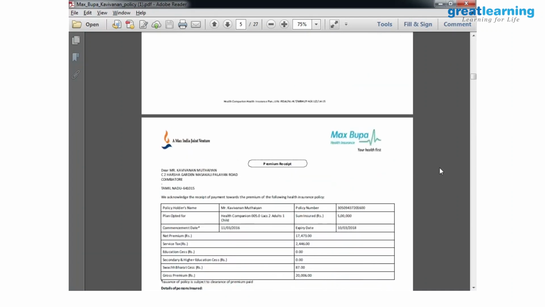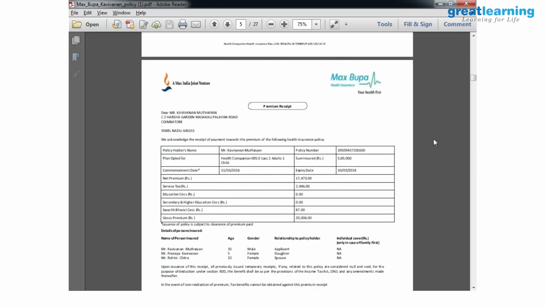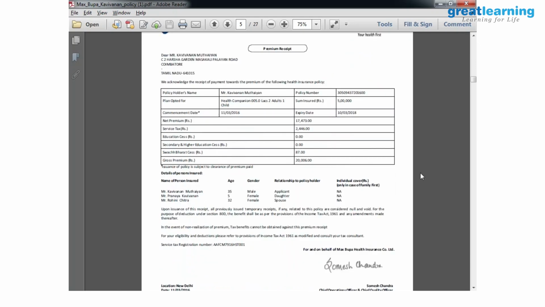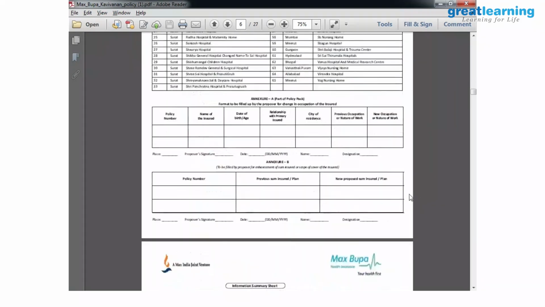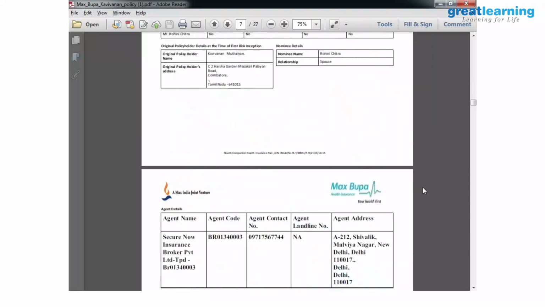If you see the document, a policy document which is present in a PDF format, it's quite tough to extract data out of a PDF. There are multiple ways of data representation in a PDF. There are some tables, there are some paragraphs around it. So what we tried is, when we directly read the PDF through R using a converter and everything, we were not able to extract the data in a proper format.